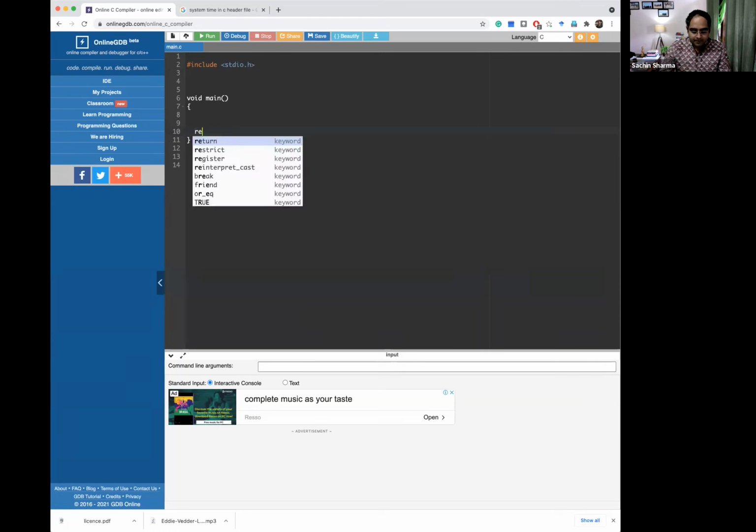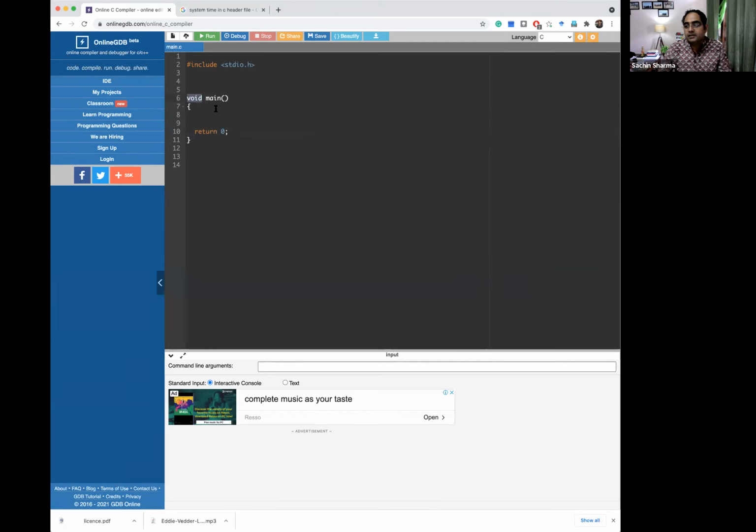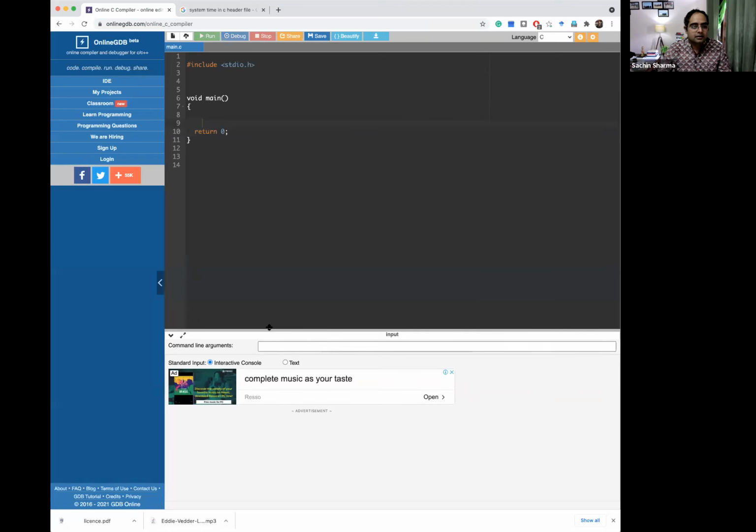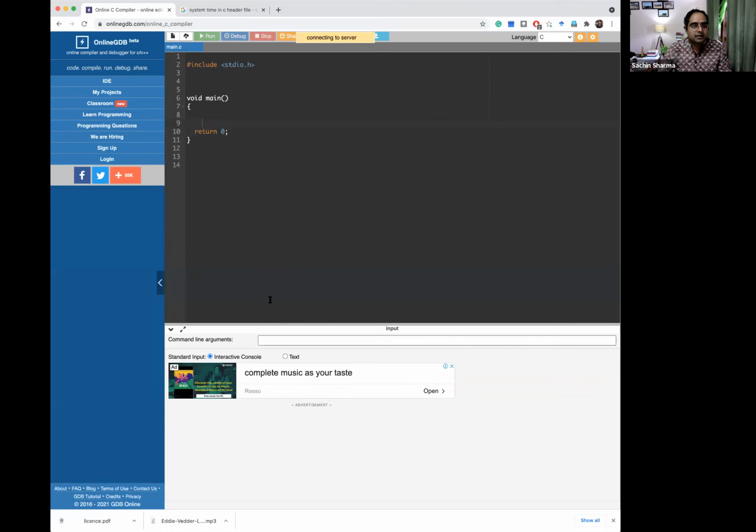Now, return 0. If we write void here and return 0, it means we are returning something, but our function definition says that we are not returning anything. So there is a conflict. It should give us a compilation error.